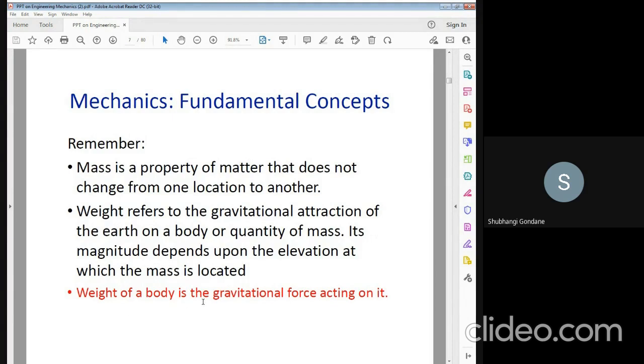The weight of the body is the gravitational force acting on it. That is the main thing. So all the students remember this concept: mass is a property of matter that does not change from one location to another, and weight of the body is the gravitational force acting on it.